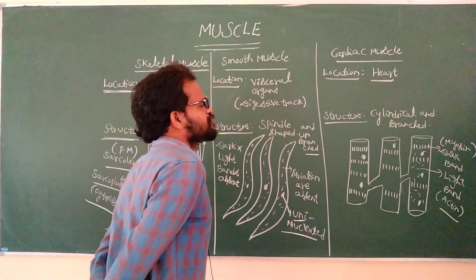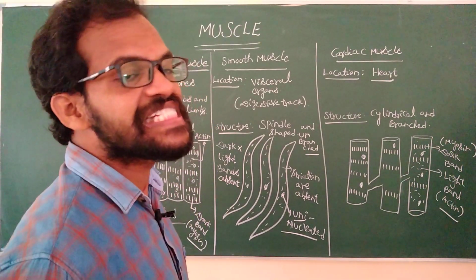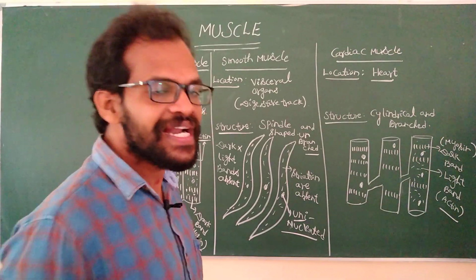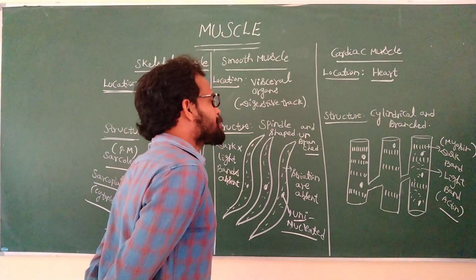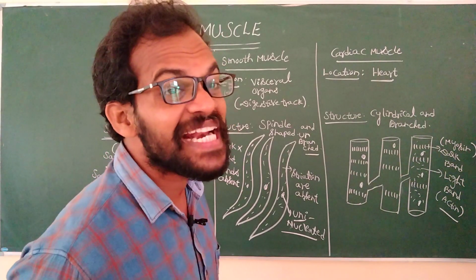And what is the specialty of the cardiac muscle? The cardiac muscles initiate transmission of the impulse at the time of contraction and relaxation. This impulse is transmitted with the help of intercalated discs.